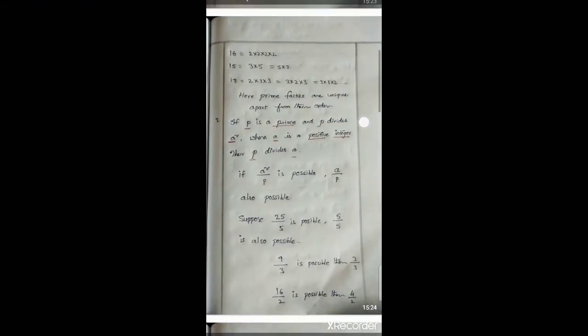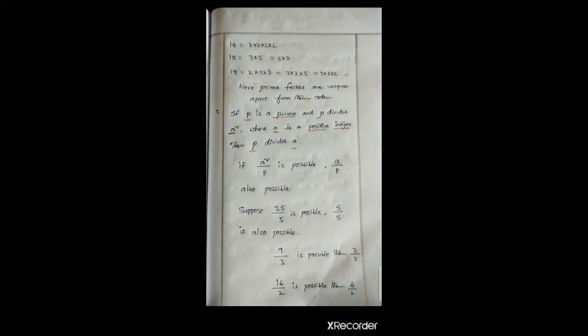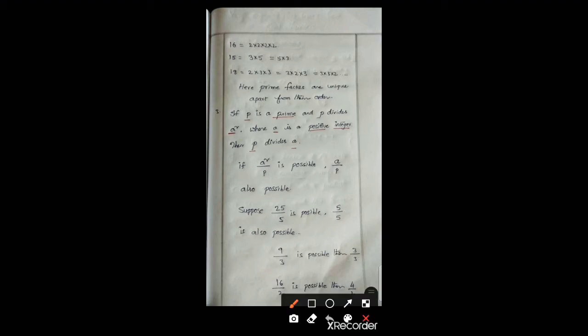Now I am taking a number 16. 16 is equal to 2 into 2 into 2 into 2. In the same way another number 15, 3 into 5. We can write it as 5 into 3 also. And the number 18, we can write it as 2 into 3 into 3, and the second way 3 into 2 into 3, another way 3 into 3 into 2.